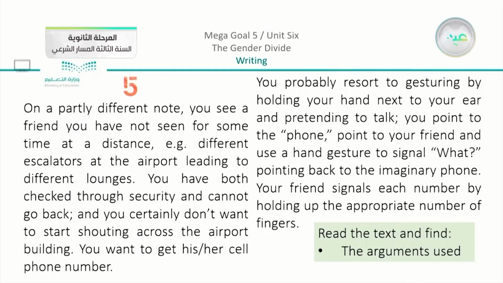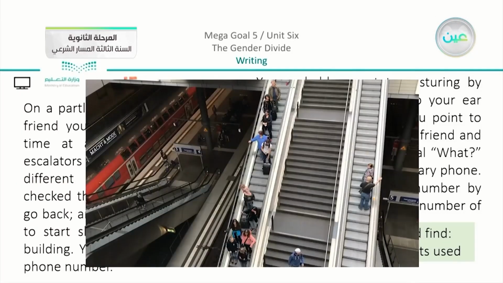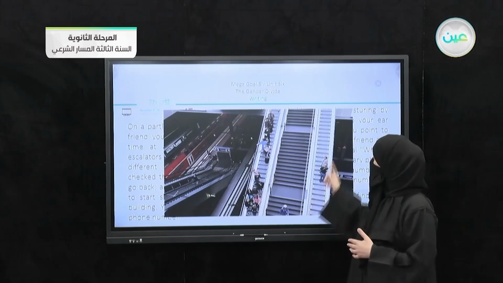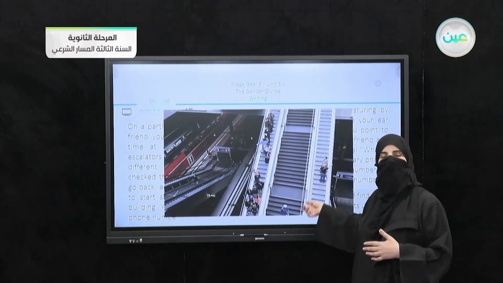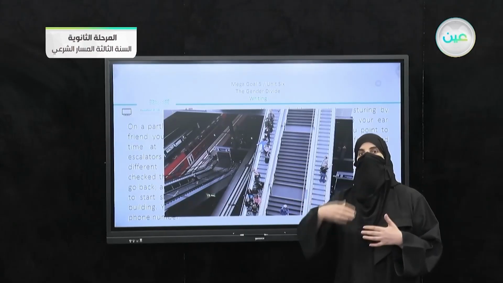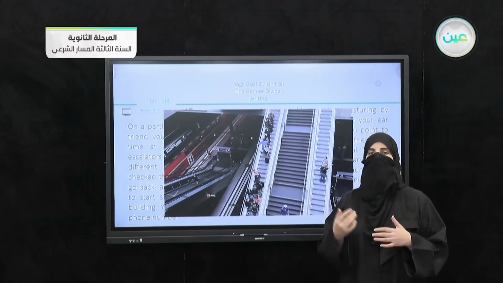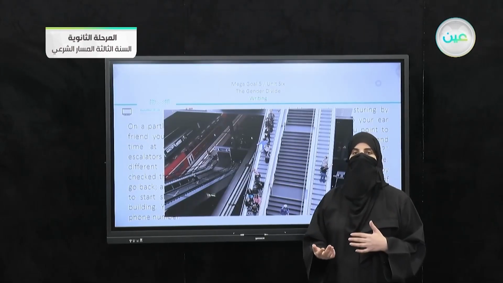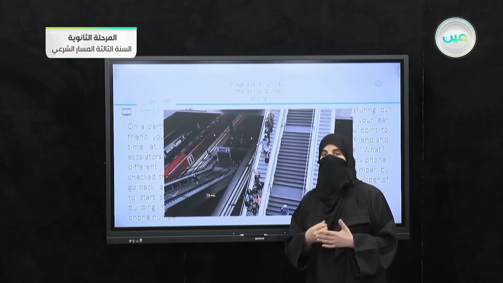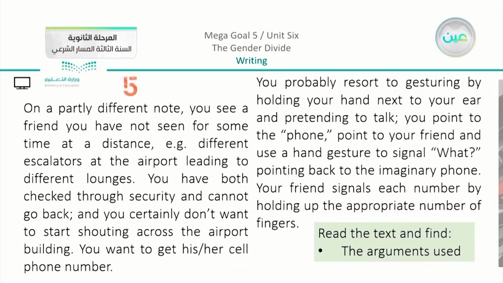Before we read, we can just imagine here. Imagine yourself in this situation. Just imagine that you are in an airport. You are on an escalator and you discover that the other person is on the other side of the escalator. Would you shout or talk loudly although you are in a very noisy place, or would you try to use another way to communicate? Would you try to use a non-verbal action here? This is the point that we have in the 5th paragraph.